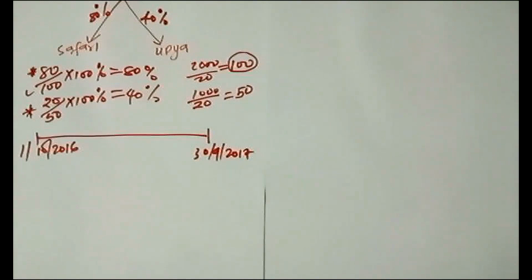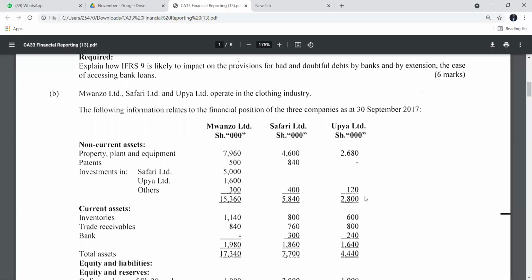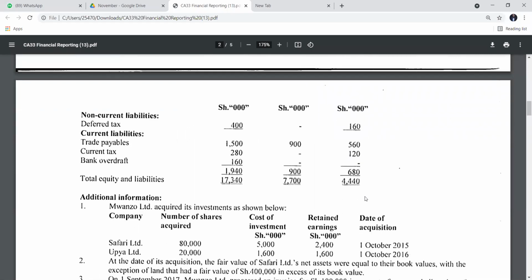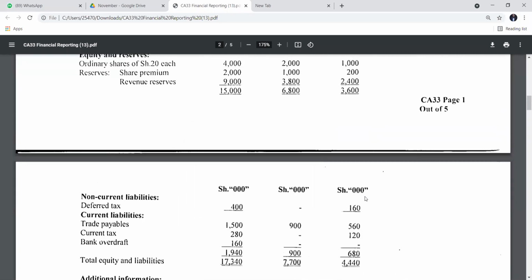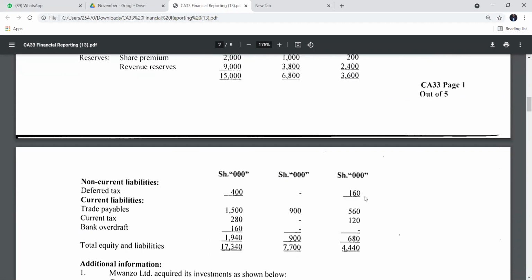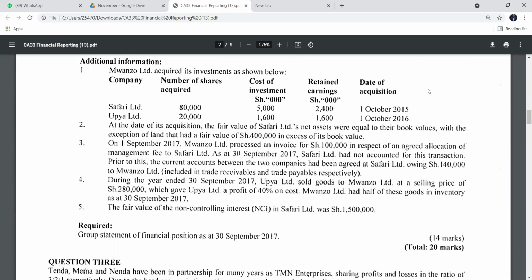Safari was acquired, as stated in additional information number 1, in October 2015. They say that once acquired, its investments are shown below.